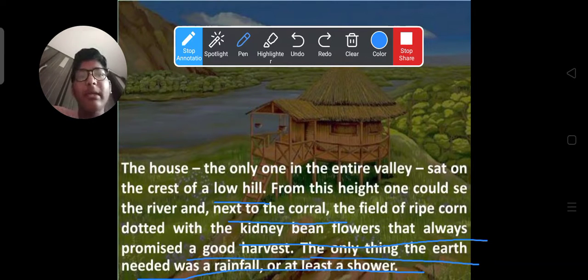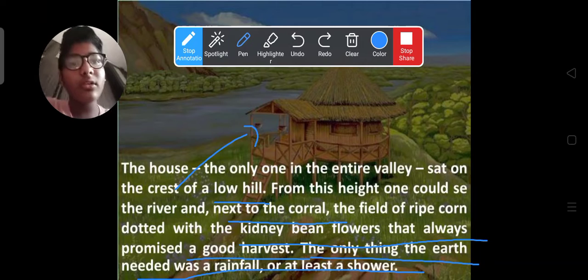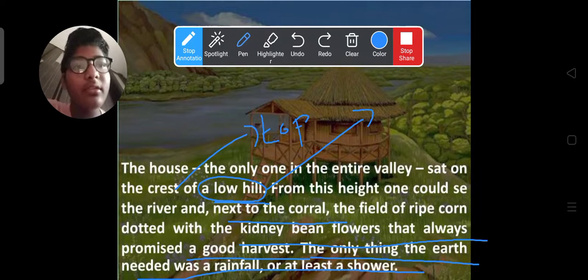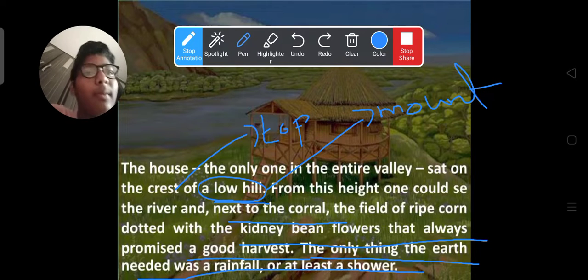A valley is nothing but a place which is totally covered with mountains or hills and trees. Sat on the crest of a low hill. Crest means top. Low hill means a low mountain. From this height, one could see the river, and next to the corral, the field of ripe